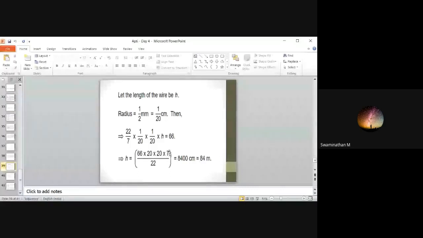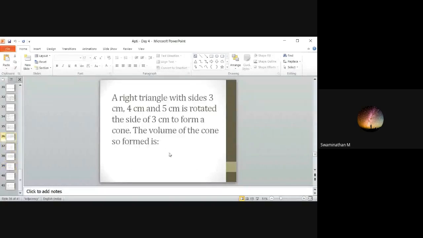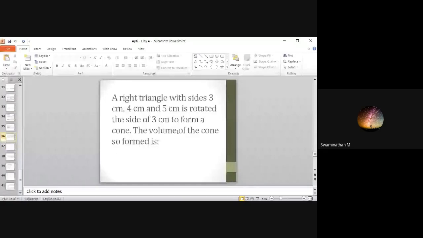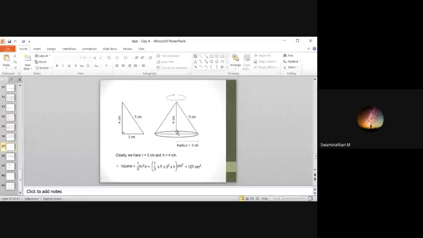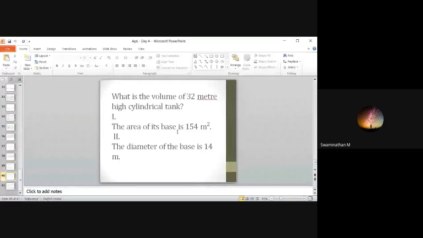So these kind of problems can be asked. You have to first know the formula for the shapes, and then you have to apply the formulas. But it is direct substitution only. The problem here you will have is you have to map the question into the formula. You have to understand the question and choose which formula can be used for this. So these type of questions can also be asked.